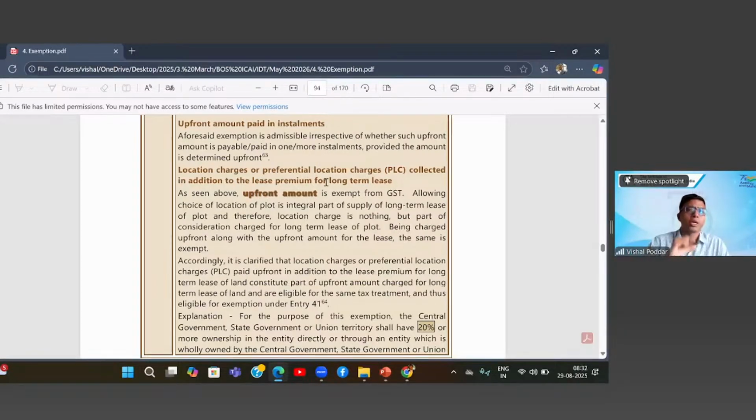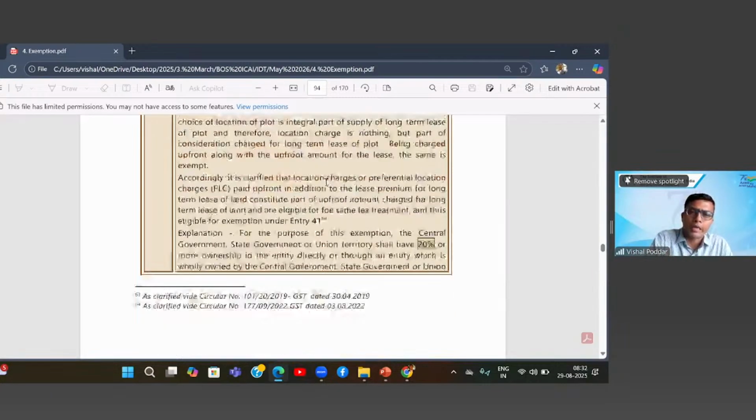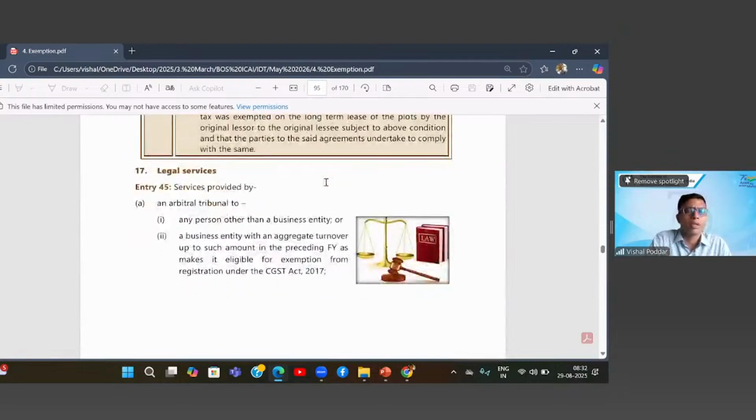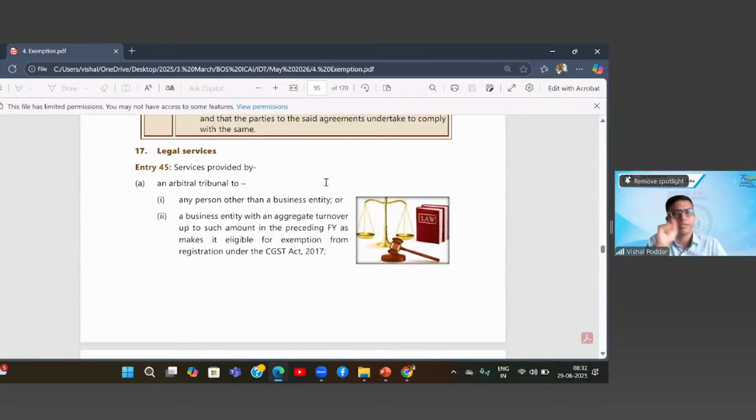This premium location charge or extra location charge is also covered under this same exemption entry, because they are charging the premium, and along with the premium they are charging this preferential location charge. Both become a composite supply where the major supply is the premium, hence it will be exempt. And then these are the conditions given. Subject to this, it will have exemption.